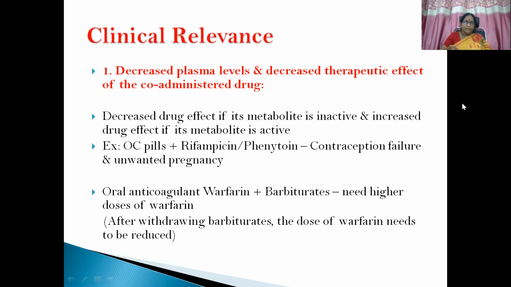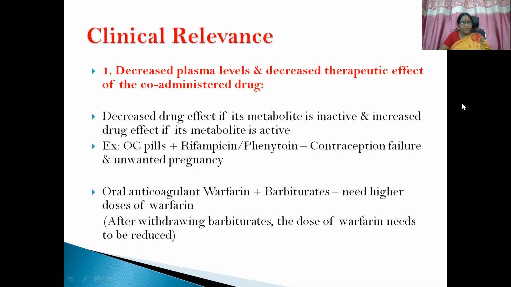We don't know whether the metabolite that is formed is active or inactive. We have seen in morphine, when codeine is converted to morphine, the active metabolite is released. In such a case, the pharmacological action will be enhanced, but when an inactive molecule is formed, it is decreased. We'll see one example here.